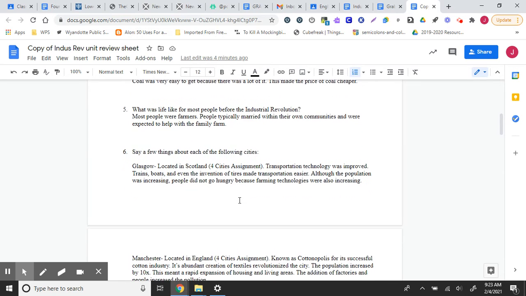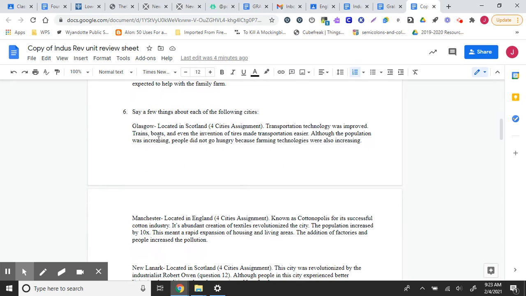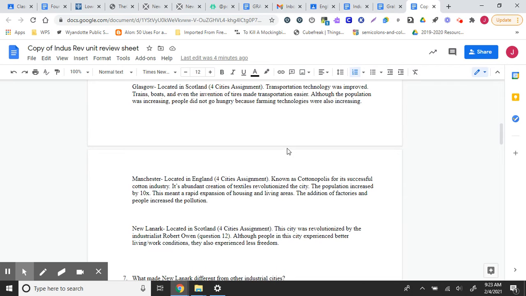Okay, so the next questions are about the four cities assignments, and I'm just going to go through each of them. Glasgow was located in Scotland. Transportation technology was improved. Trains, boats, and even the invention of tires made transportation easier. And although the pollution was increasing, people did not go hungry because farming technologies were also increasing.